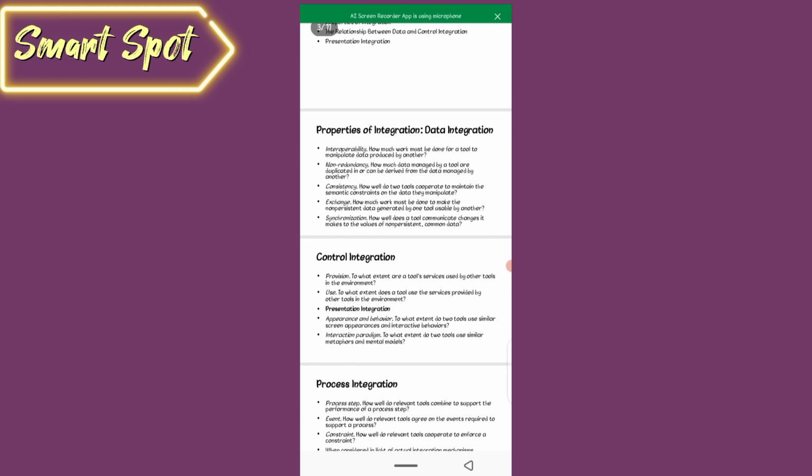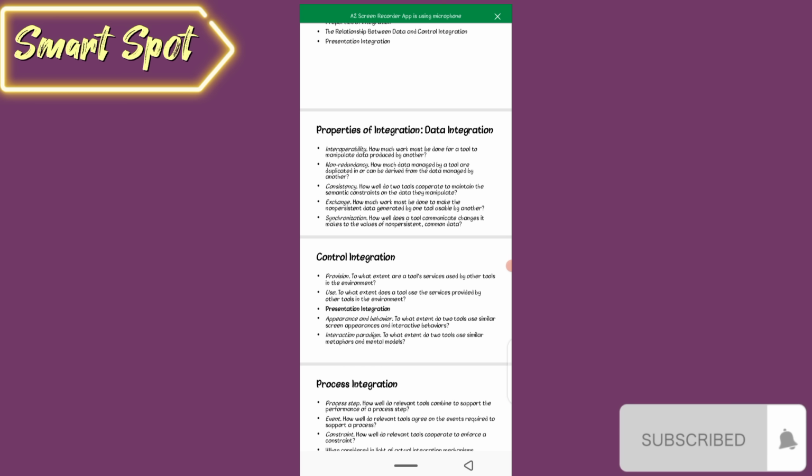Properties of integration. First is data integration. The first point in data integration is interoperability: how much work must be done for a tool to manipulate data produced by another? Non-redundancy: how much data managed by a tool are duplicated in, or can be derived from, the data managed by